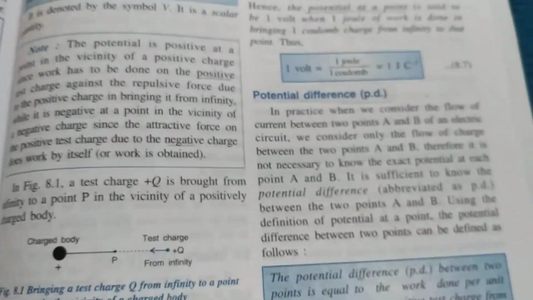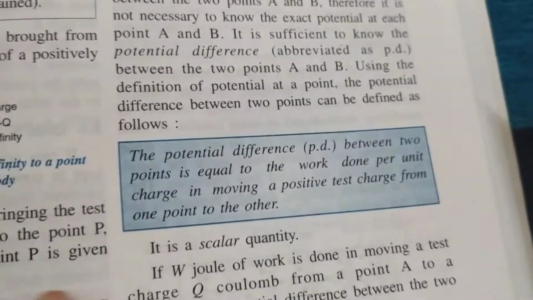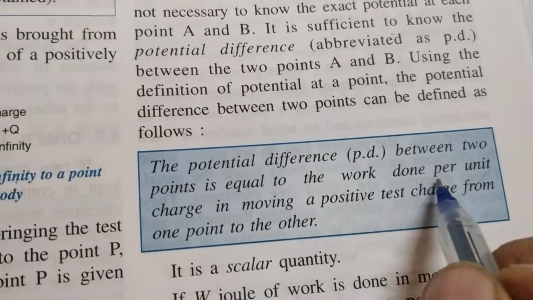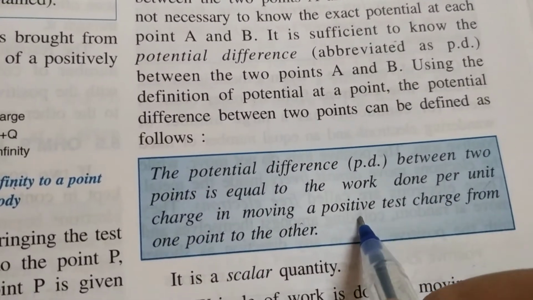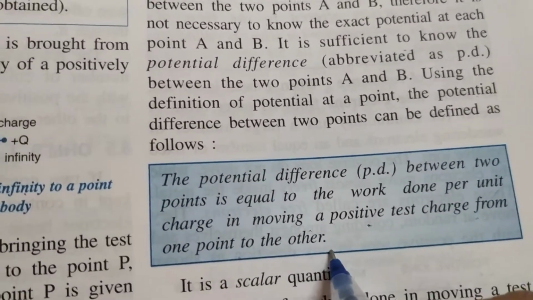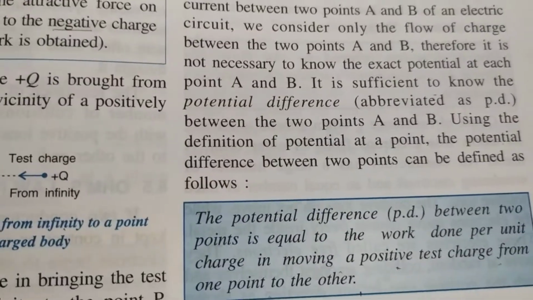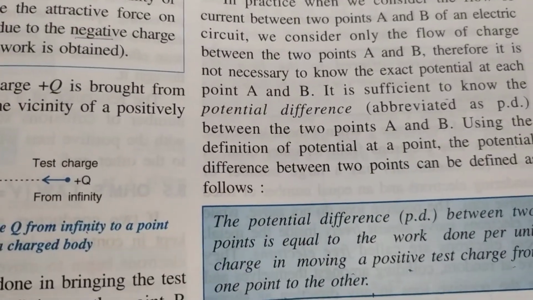So this is the definition. Potential difference between the 2 points is equal to the work done per unit charge in moving a positive test charge from one point to the another point. Just like the potential, it is a scalar quantity.